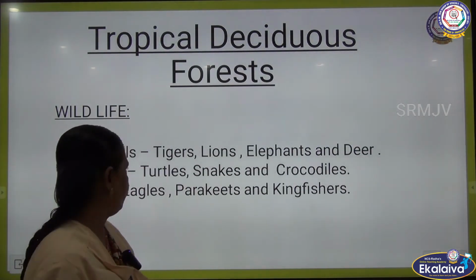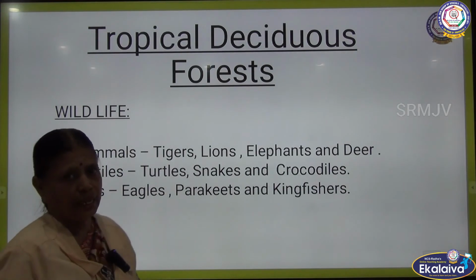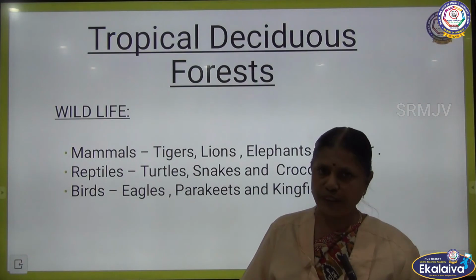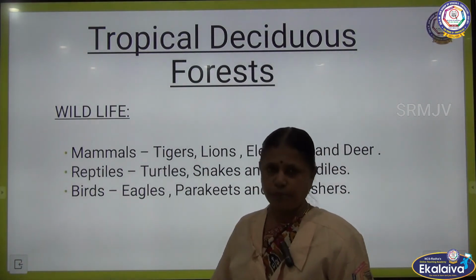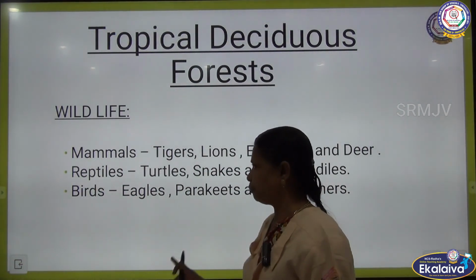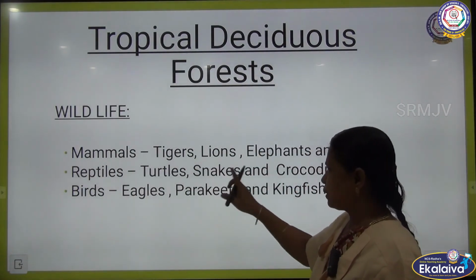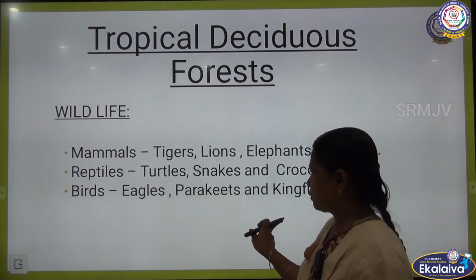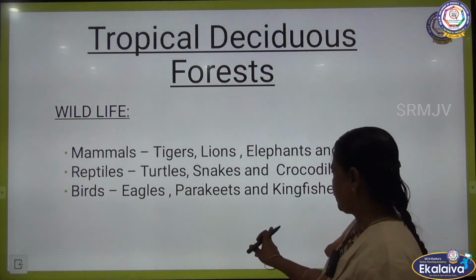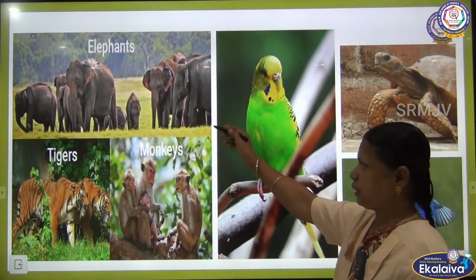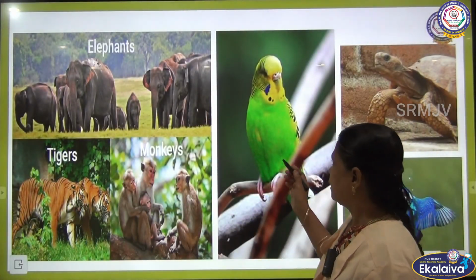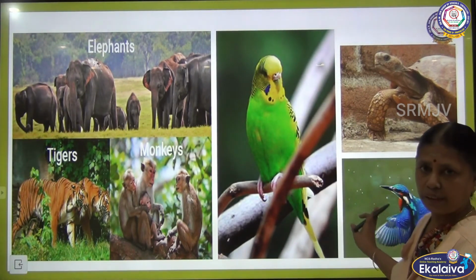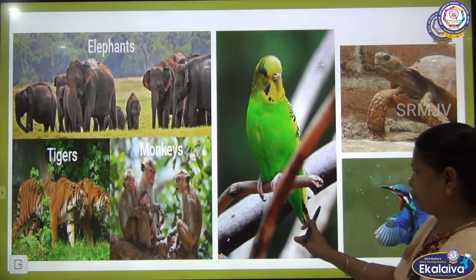Next, about the wildlife: mammals, reptiles and birds. As I explained earlier, mammals give birth to young ones and feed milk. Reptiles lay eggs, and then birds. Mammals like tiger, lion, elephant and deer; reptiles like turtles, snakes and crocodiles; and birds like eagles, parakeets and kingfisher. You can see the pictures of the birds: this is a picture of a parakeet and this is a picture of a kingfisher.